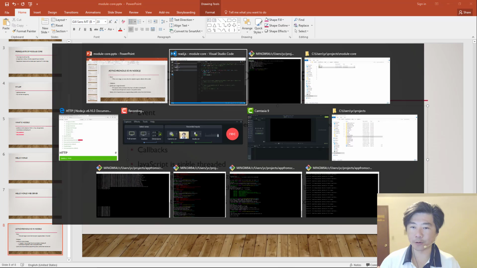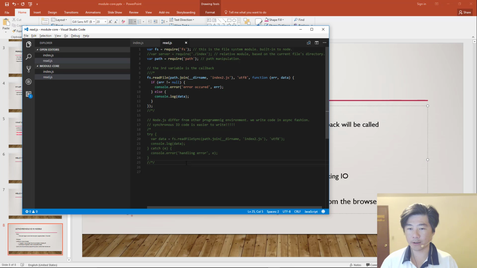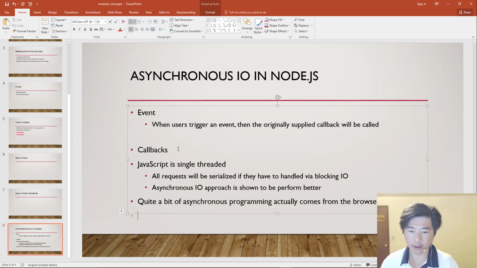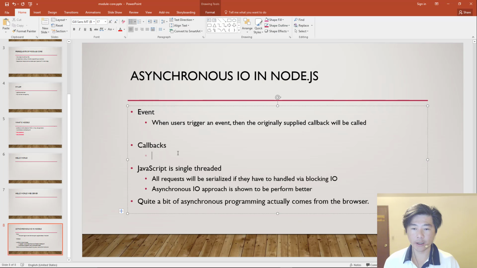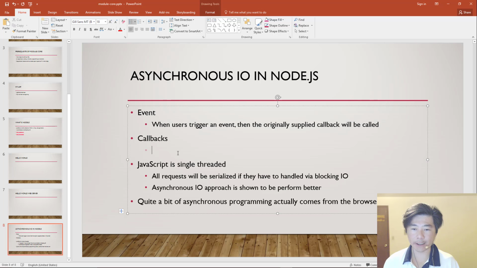And so asynchronous I/O is the default way of doing things. If you want to do work in Node, and by extension inside the browser, then learning how to build asynchronous code is very important. And so we'll be doing that in here. We'll be getting used to how to write asynchronous code.